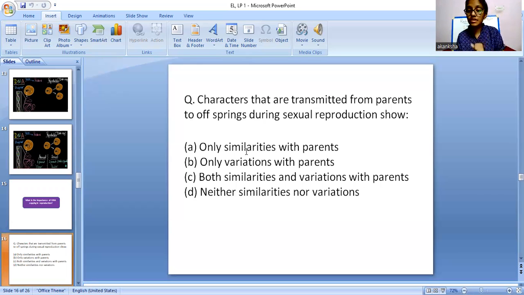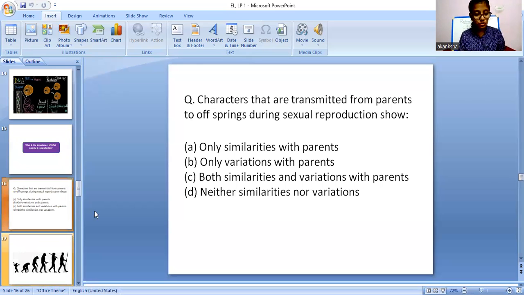You have to answer till then. You can also write your answers in the chat box. I will not be giving this answer because you all now know some basic information about DNA. Now we will move on ahead, and there are some interesting concepts we are about to learn in our third module.